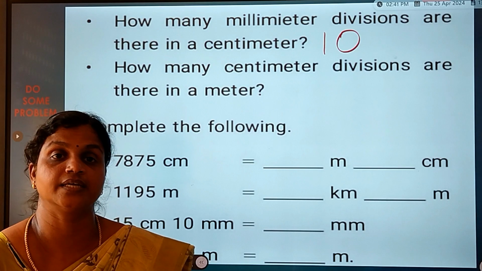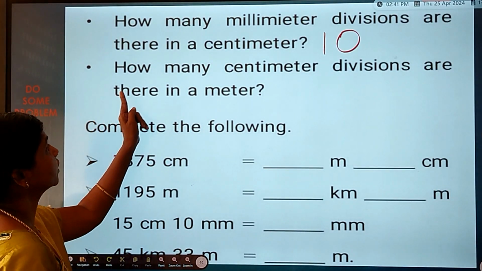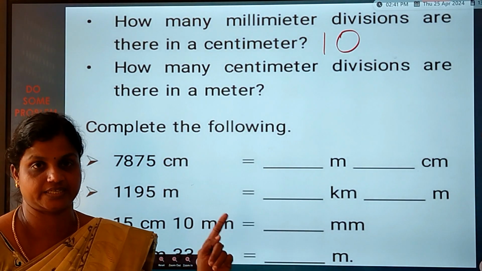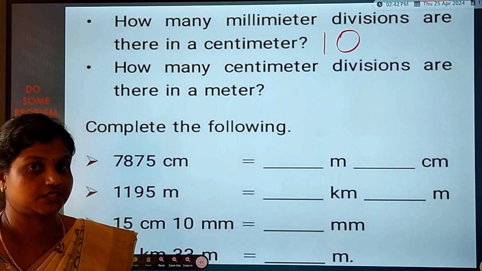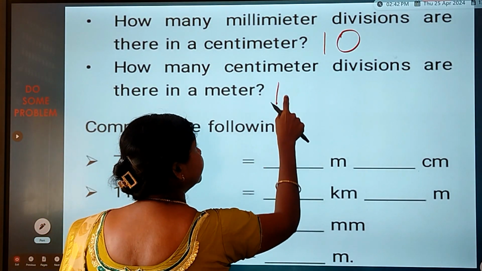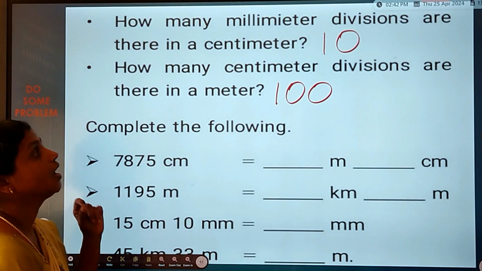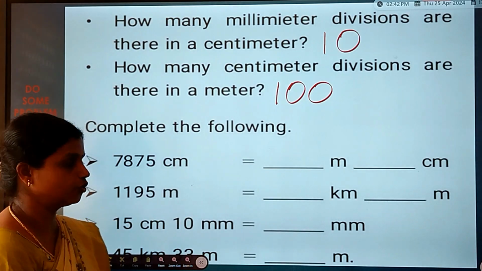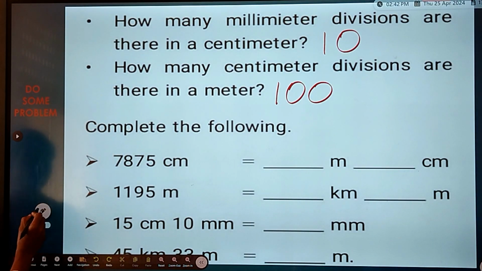That is 10 divisions in a centimeter. So come to the next one. How many centimeter divisions are there in a meter? Centimeter to meter. Yes, it is 100. 100 centimeter makes 1 meter. 10 millimeter makes 1 centimeter. Very good, children. Next, complete the following.